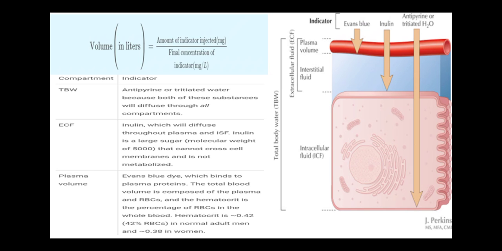Then the total body water can be measured by antipyrine or tritiated water. The extracellular fluid can be measured by inulin. The plasma volume can be measured by Evans blue dye, which binds to plasma proteins. The total blood volume is composed of the plasma and RBCs, and the hematocrit is the percentage of RBCs in the whole blood.